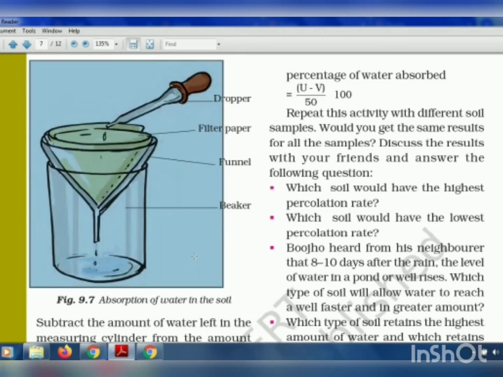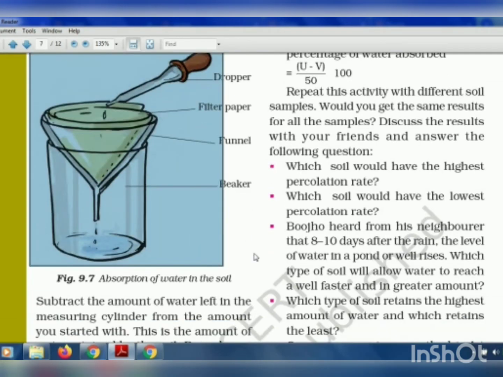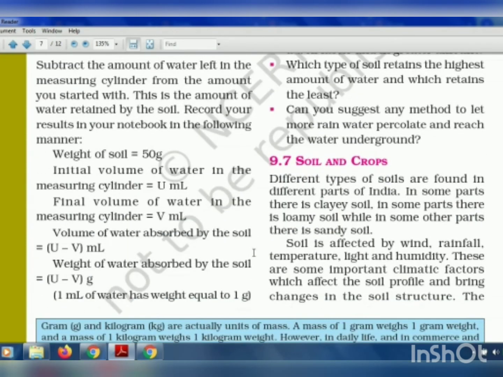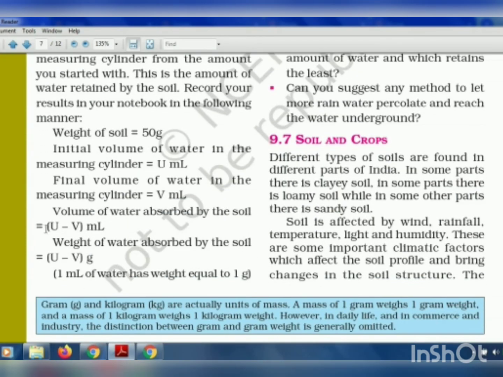Now how will you calculate the absorption of water? You have to subtract from the initial amount of water, that is 200 ml, as we took a full bottle of 200 ml water. We were taking that same water in the dropper and putting it drop by drop into the funnel.